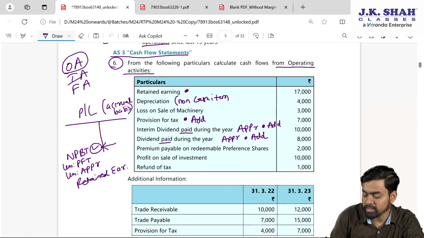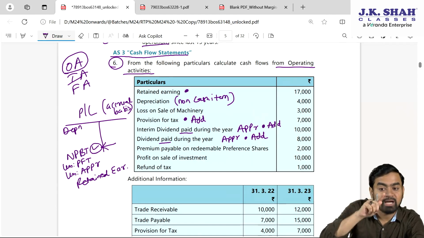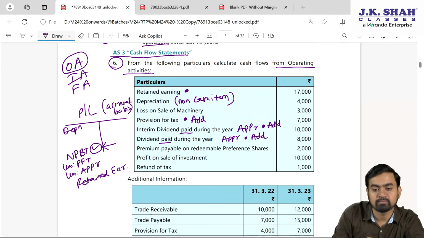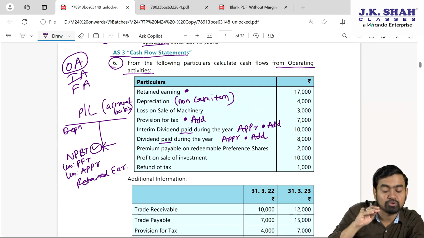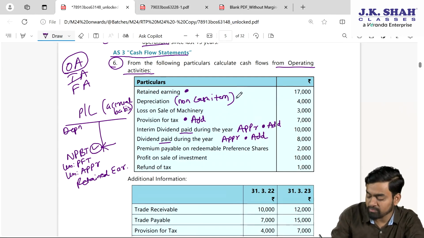Fine, non-cash item. Now please tell me, depreciation is charged against the profit. It is debited to PL. So it is already debited, my NPBT is less. So I have to increase the net profit before tax to find out cash profit is how much. Fine. So this will be added, my dear students.